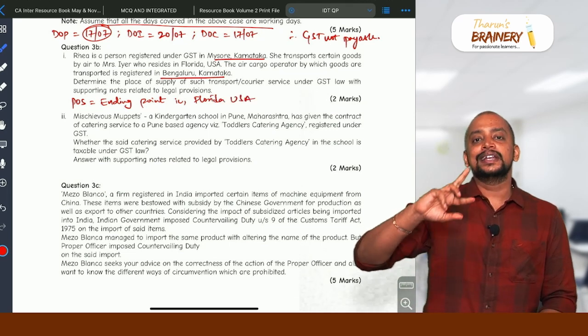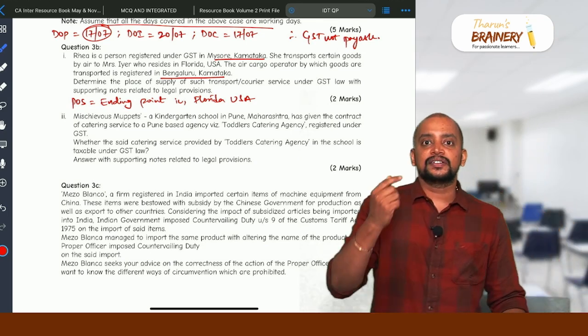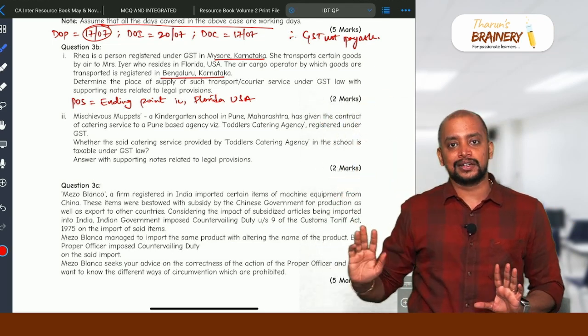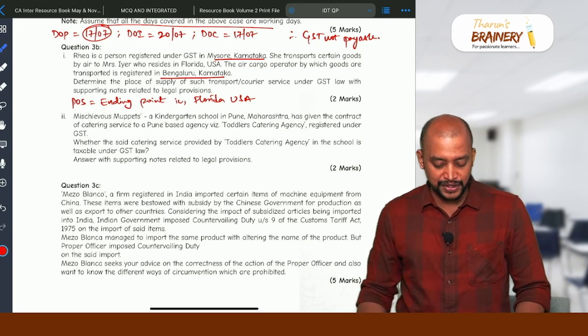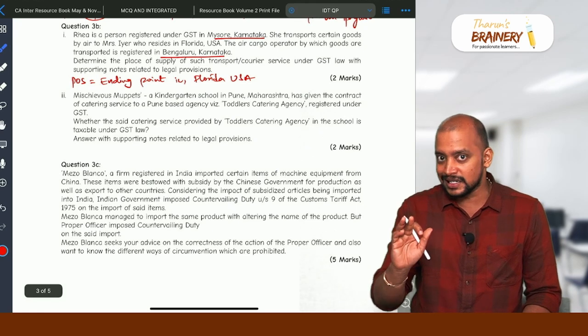Reason being, in case of transportation of goods service, B2B or B2C, if the goods are taken from India to outside India, the ending point will be taken. So due to that reason, the ending point, Florida, USA, will be taken as the place of supply. 2 marks. Okay, simple point. But B2B or B2C, that is irrelevant here.